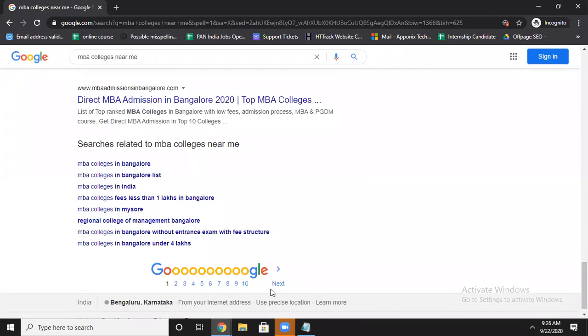This is also an important factor, because nowadays people don't know the brand name for every service. For example, if you want something online, you are familiar with Flipkart and Amazon. But for some other service, like an electrician, you have to search on Google, because for everything there is no brand available.